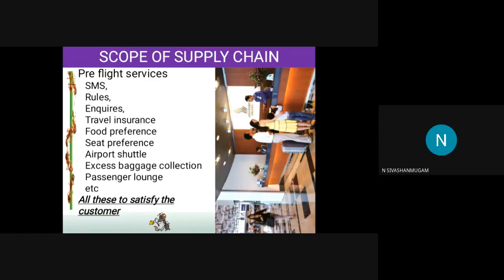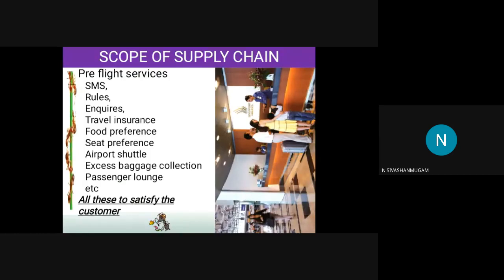Suppose you are telling that you are having huge baggage of 10 kg or 20 kg bag, then if you inform them, they will send their persons to collect your excess baggage, and they will load it in the cargo of the air cargos. Okay, so that they are doing.